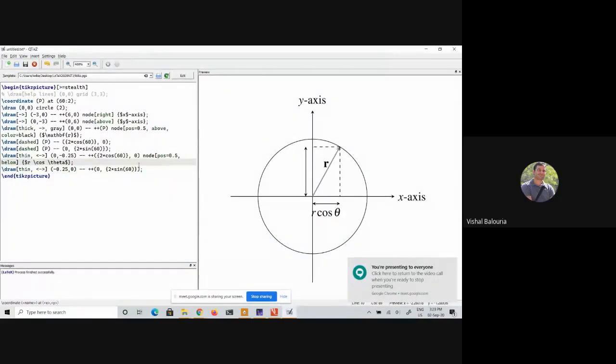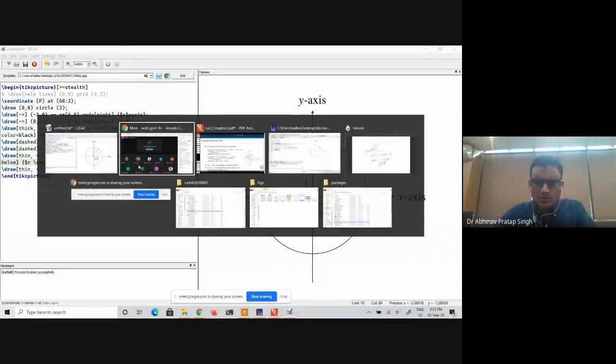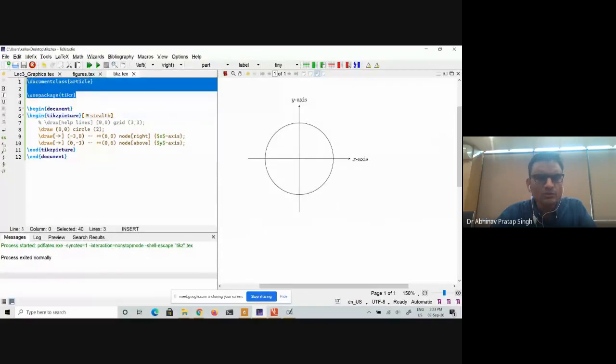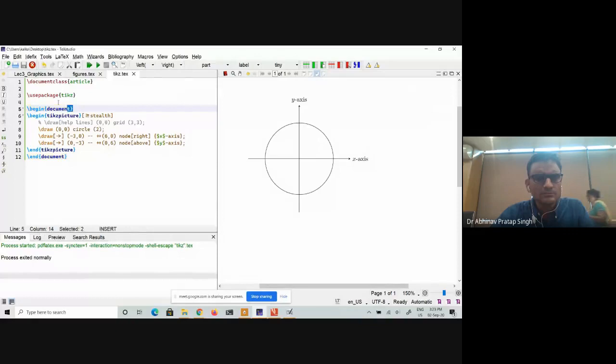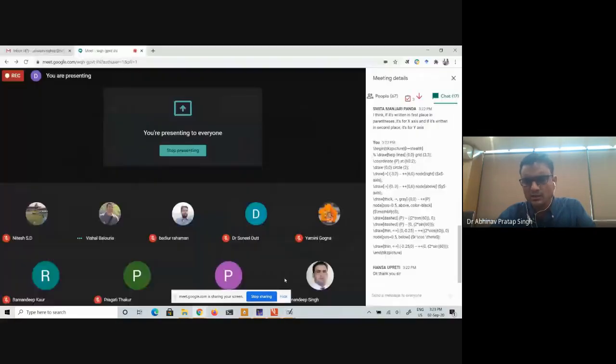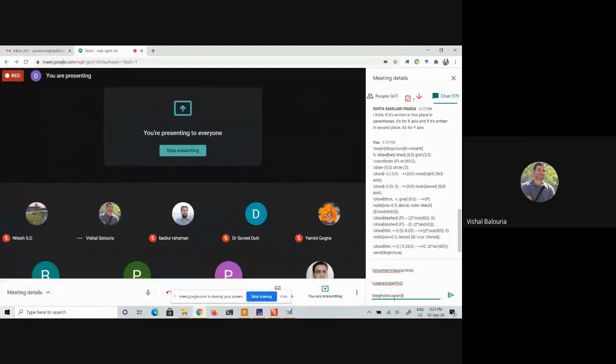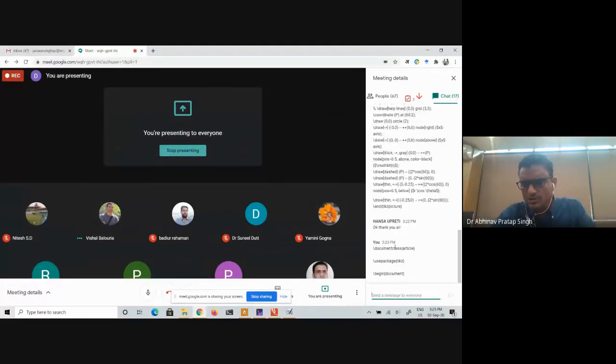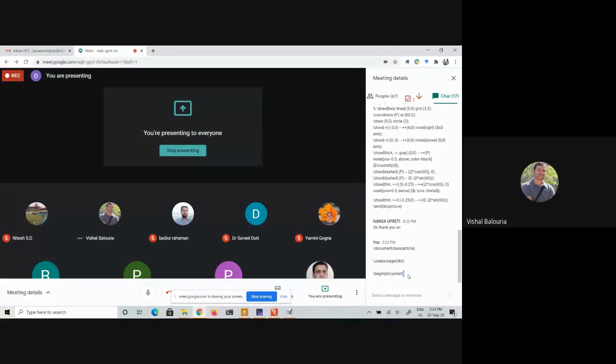Dr. Abhinav, you initially mentioned how to include the package. Yeah, I'll copy paste everything. You have to just include these 3 lines in the preamble, or starting, and then you have to obviously end the document, right? You start the document like this, and then you say end document.